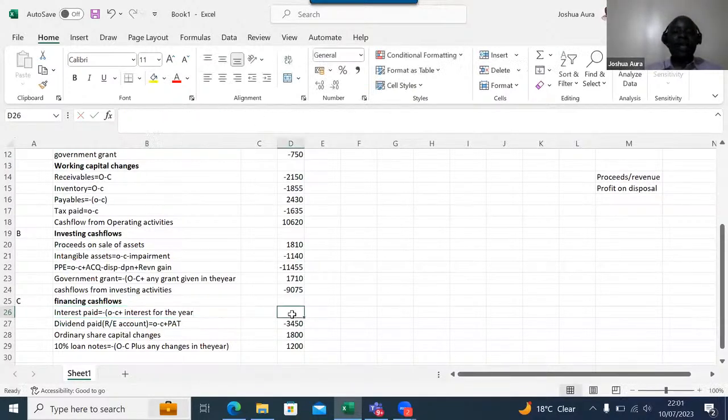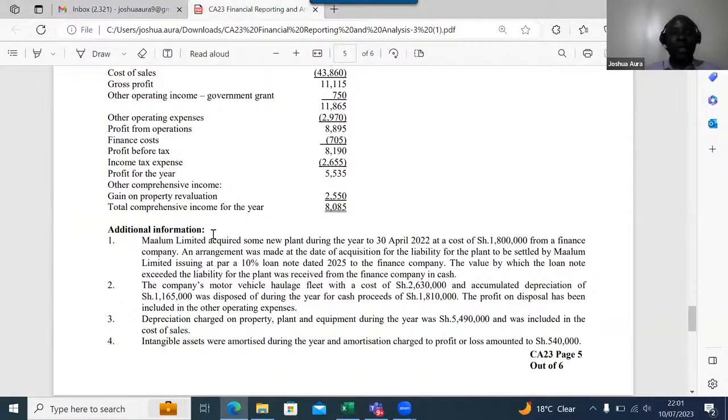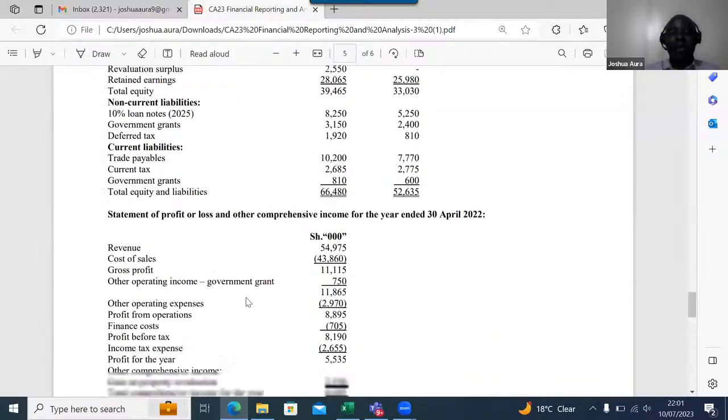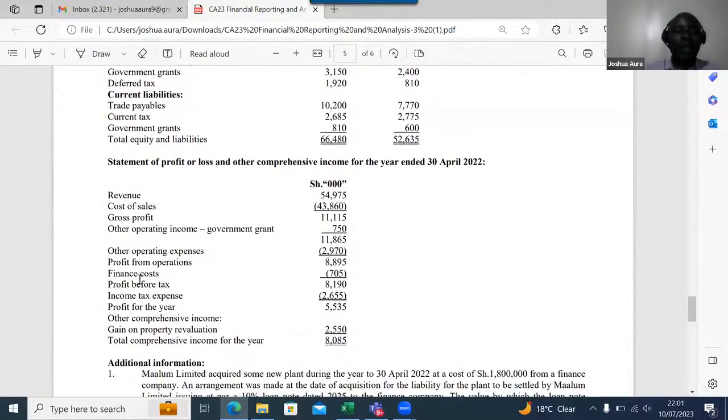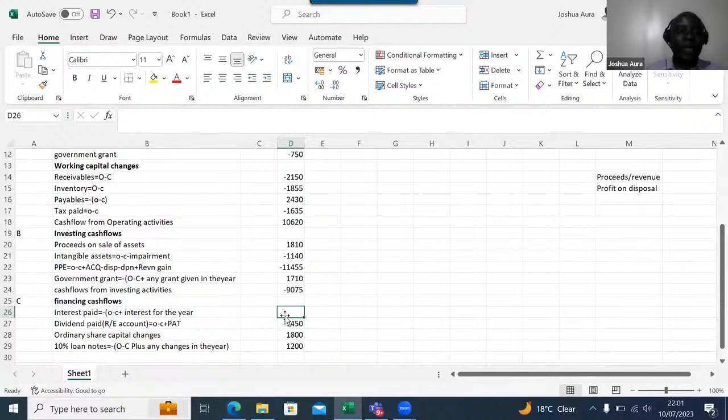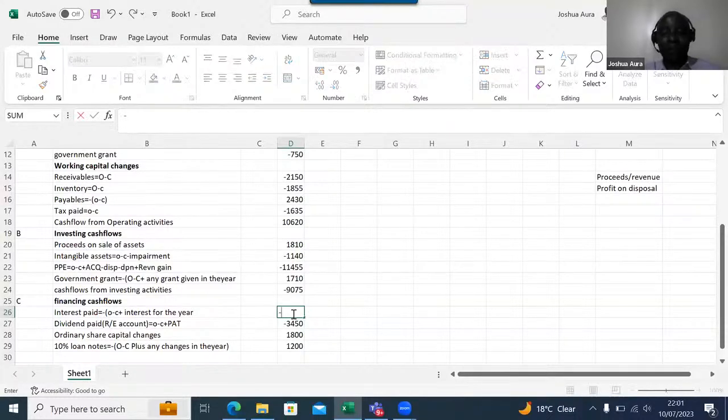So we come here. Here we do not have any interest obligation. We don't have any interest obligation in this question. If you look at the obligations here, there is no interest obligation. So it's 0-0. But we have interest that was paid in the year. In the income statement, we have interest which was paid in the year, which is finance cost 705. So this 705, ladies and gentlemen, is what I'll simply come and say here minus 705 because this is a cash outflow. Minus 705.